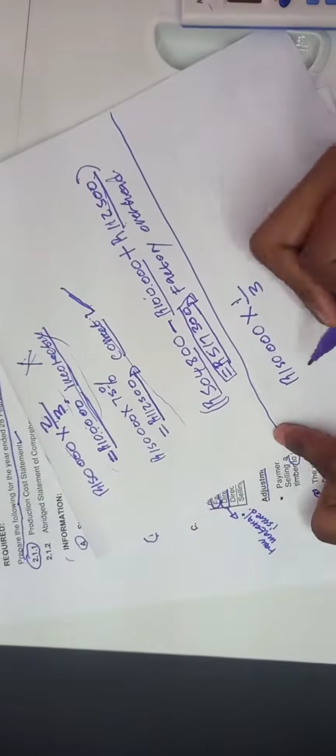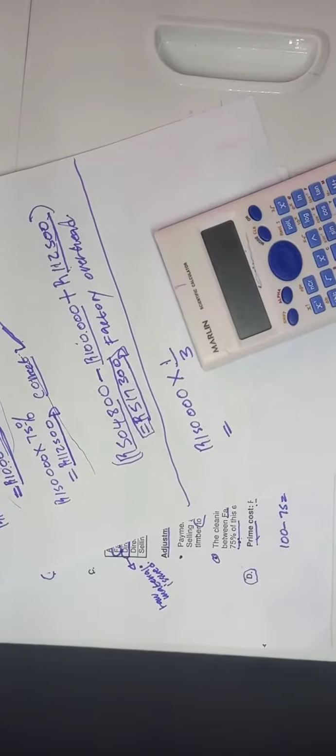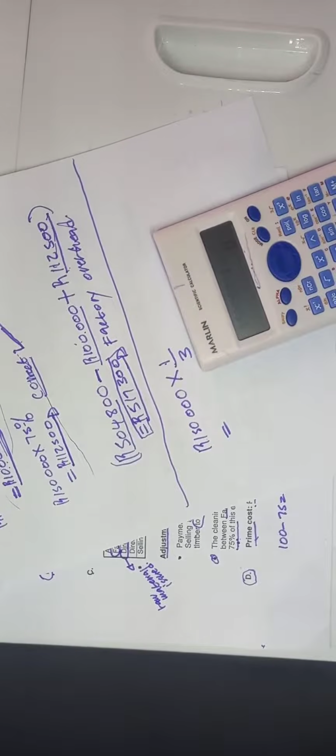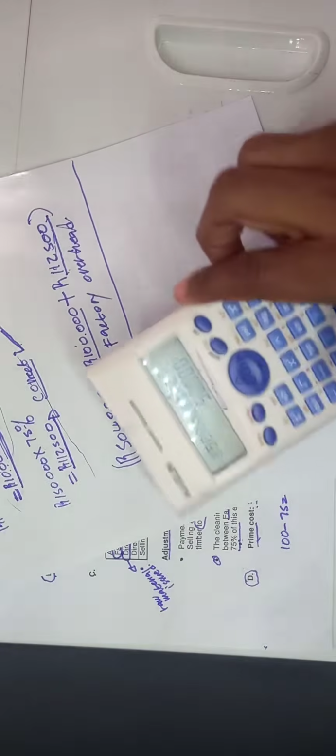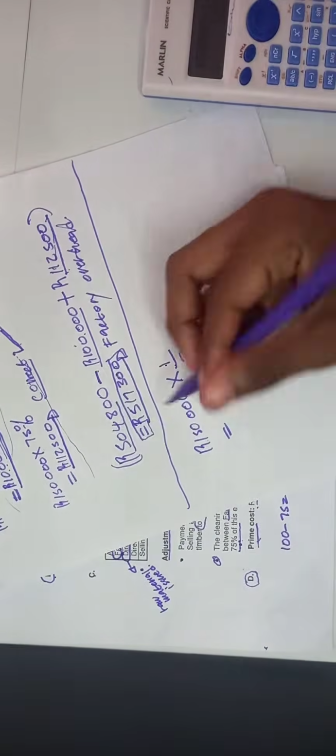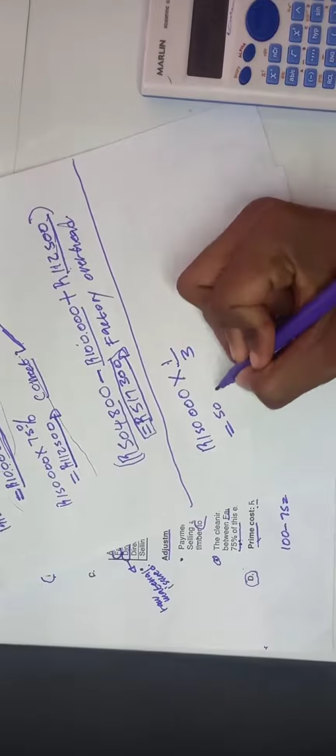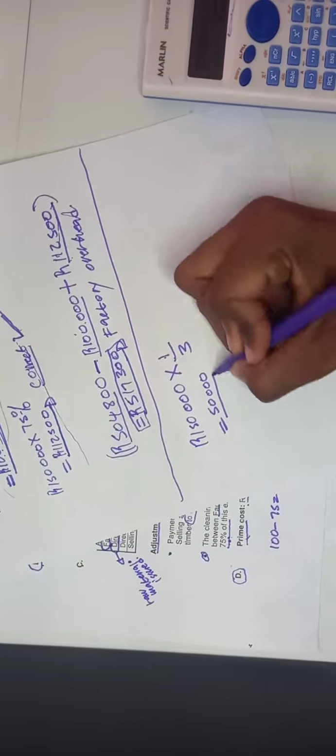Admin is 1, so we're going to say 150,000 times 1/3, which is how much? 50,000.